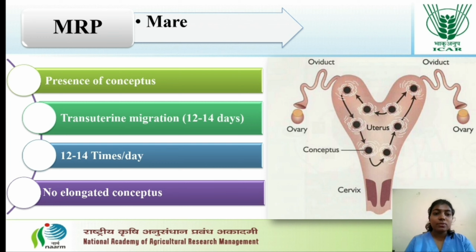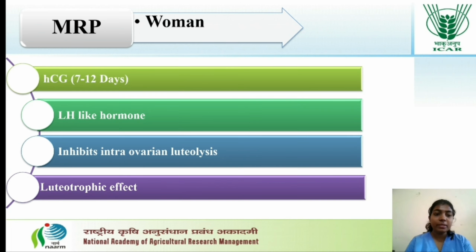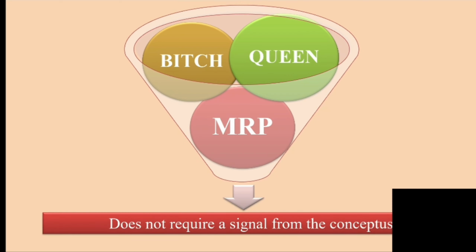In the mare, the presence of the conceptus itself is an MRP factor, which undergoes transuterine migration about 12 to 14 times per day from day 12 to 14, so that it blocks PGF2 alpha secretion from the endometrium, and the CL does not undergo any lysis. In women, hCG, which is an LH-like hormone having a luteotrophic effect, allows the CL to function normally without undergoing lysis by day 7 to 12, inhibiting intra-ovarian luteolysis.